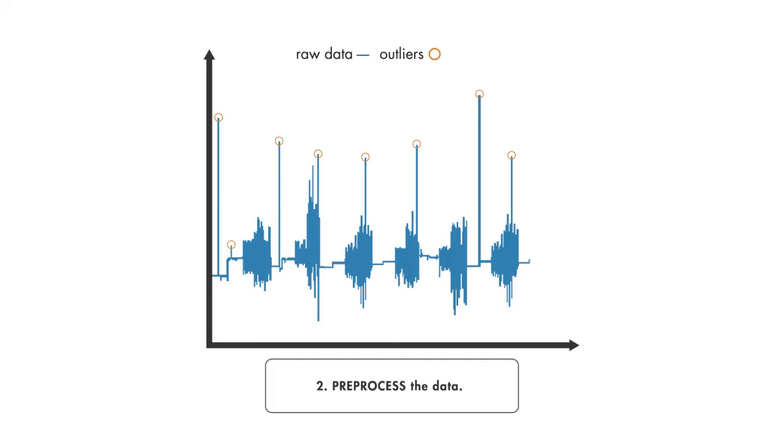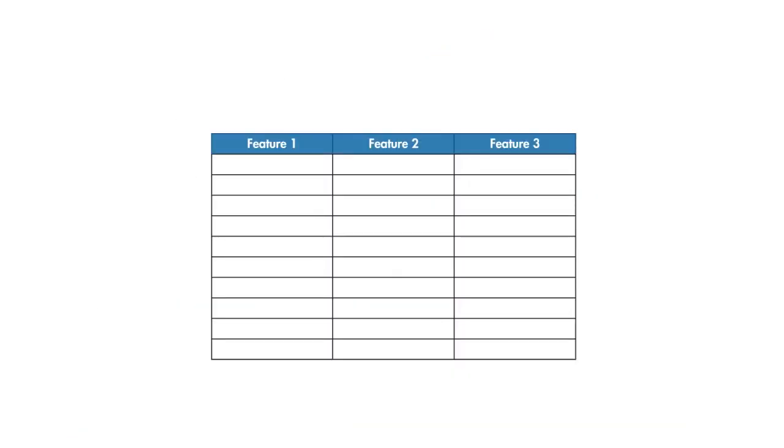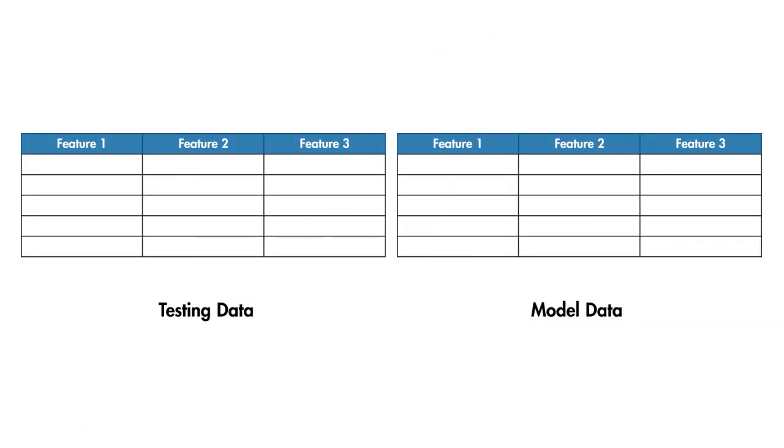In this case, we might also look at using signal processing techniques to remove the low-frequency gravitational effects. That would help the algorithm focus on the movement of the subject, not the orientation of the phone. Finally, we divide the data into 2 sets. We save part of the data for testing and use the rest to build the models.